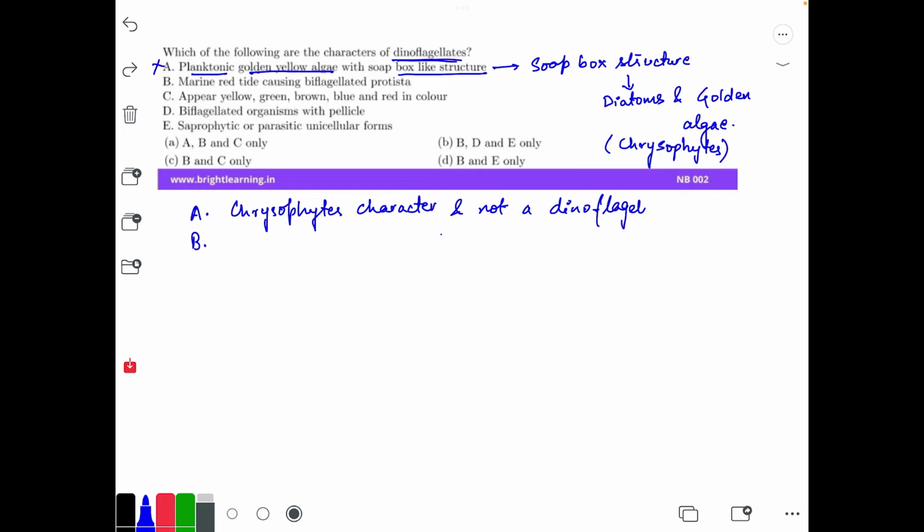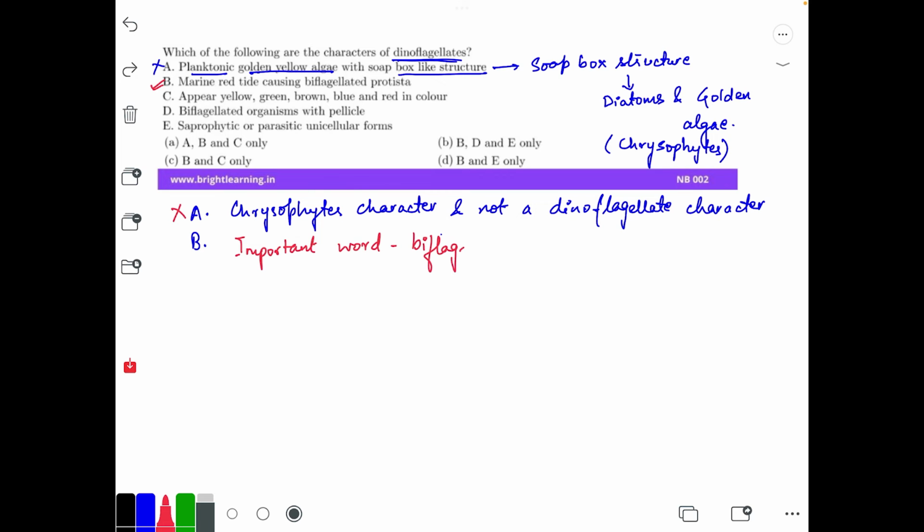So this character is actually wrong, and this option is wrong.